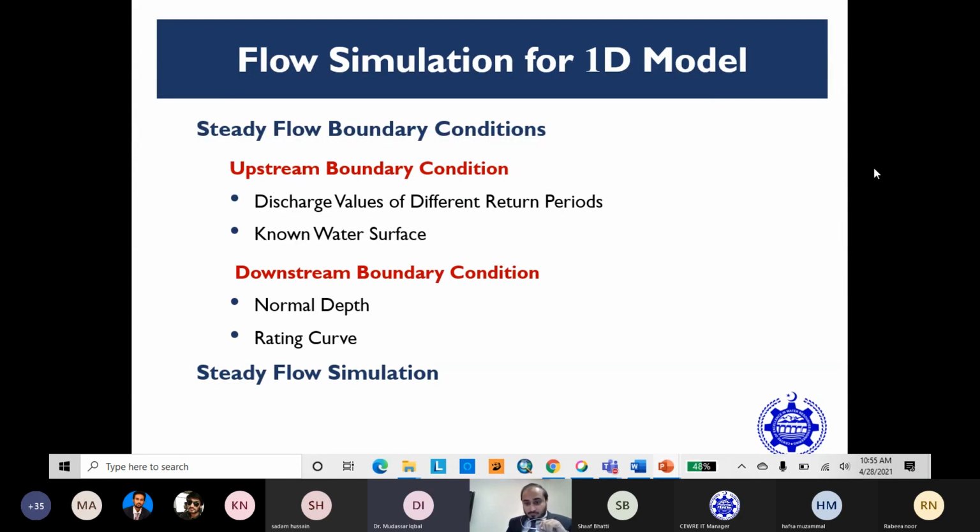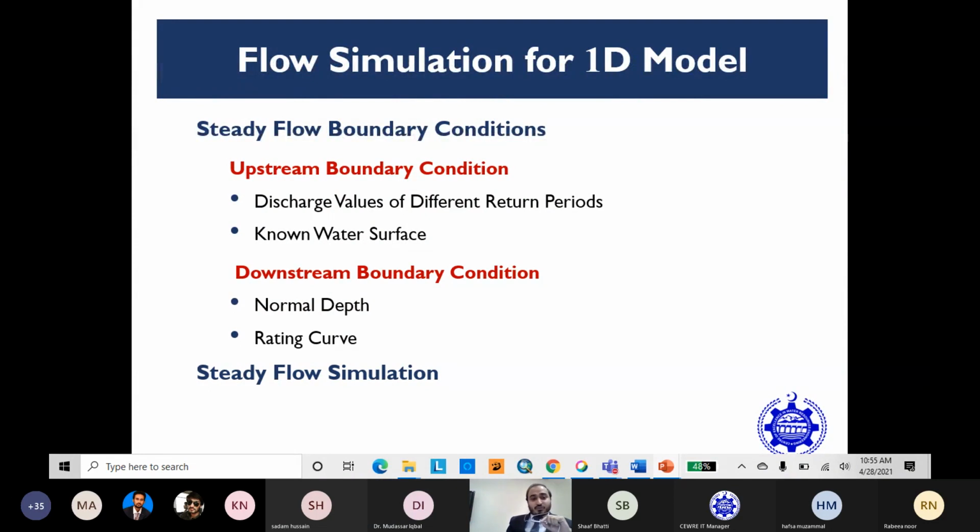Slide title: A flow simulation for 1D model. Okay. Under the subheading upstream boundary condition, I have written discharge value for different return periods. Basically, this is not compulsory for subcritical or supercritical flow. This is the inflow value. Mistakenly, it is written here.